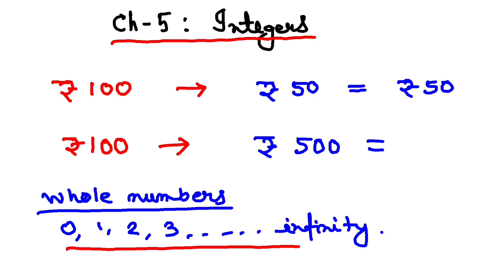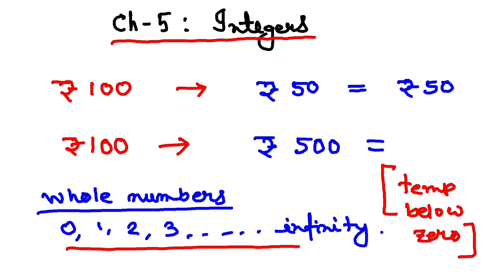Let us take another situation. Some of you must have visited Shillong, right? In places like Shillong and Shimla, people say the temperature goes below 0. You must have heard these statements. Temperature goes below 0. Now, can you express this situation using whole numbers? No, because whole numbers start from 0, isn't it? So that is a requirement of negative numbers. To express this kind of situation mathematically, we are going to write negative numbers.